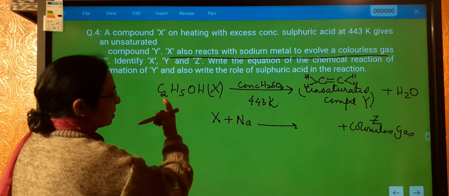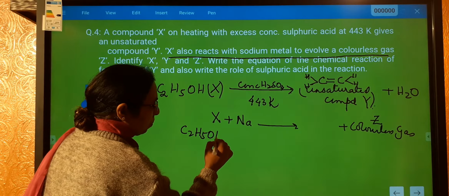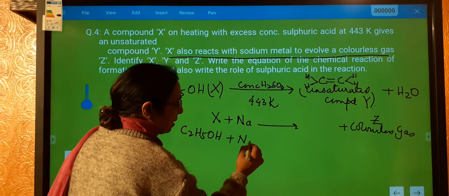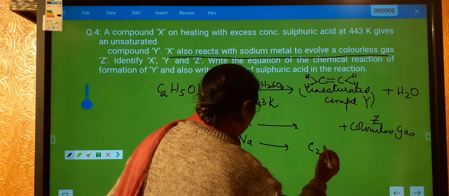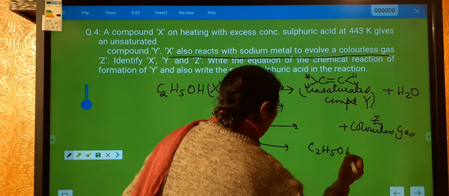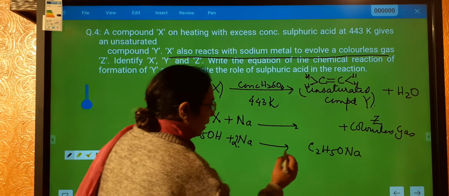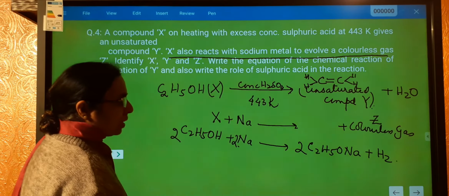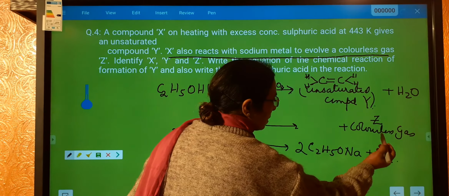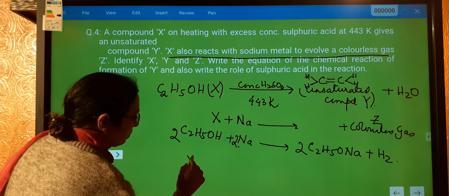Now the same compound, C2H5OH, when you react it with sodium, then what will form? It will form C2H5ONa plus H2 will be evolved over here. So the colorless gas is hydrogen.